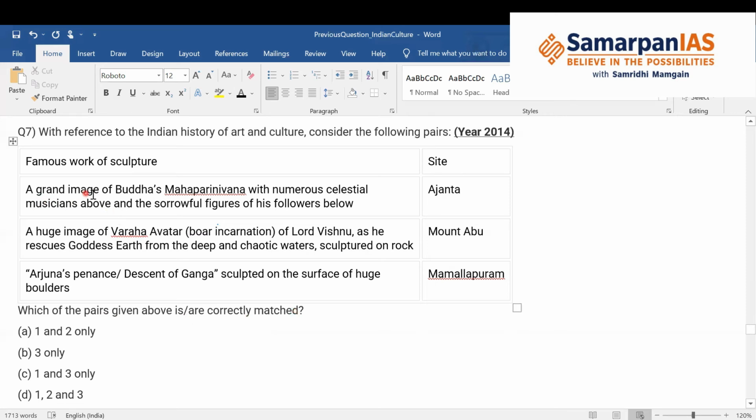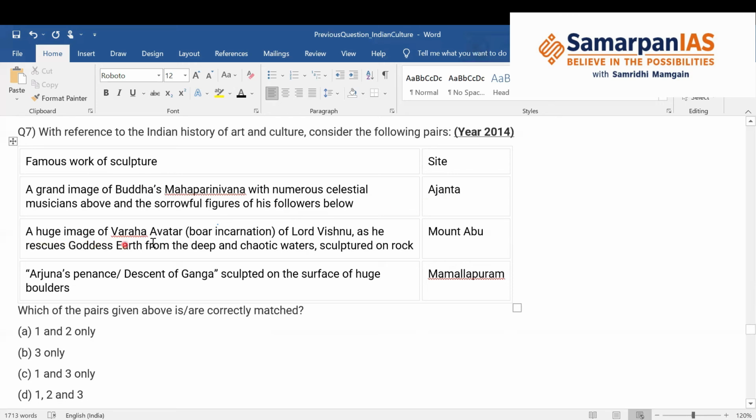So first is the grand image of Buddha's Mahaparinirvana, that means Buddha leaving the mortal world, with numerous celestial musicians above and sorrowful figures of his followers below. This sculpture, whether it is at Ajanta or not, you have to tell the answer.